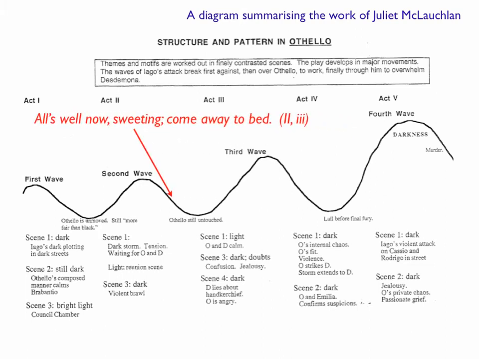In Act 2, though, Othello is still the peacemaker. He's saying to Desdemona there in that red quotation at the end of Act 2, Scene 3, all's calm, all's well, and let's go. So he's still untouched, he's still not been sort of dragged into the dark side of the force. But in Act 3, he is.